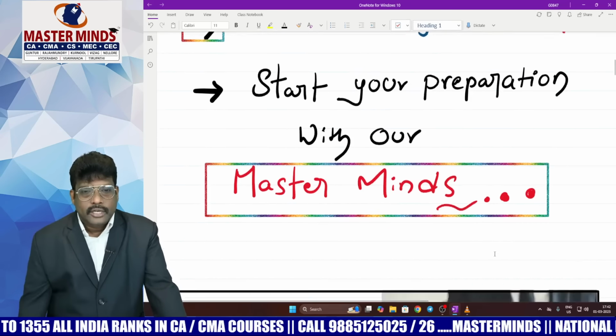The total syllabus I classified into three priorities by observing past exam trends and weightage. First priority chapters, second priority chapters, third priority chapters. Finally, you have to prepare all the chapters. Okay, now, right? Coming to first priority chapters. So, what are these chapters? The first priority chapter, the first chapter is leverage analysis.